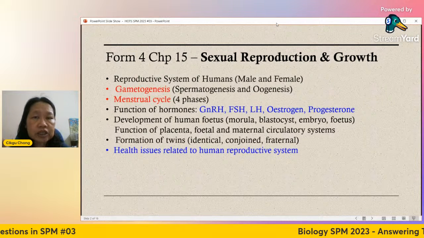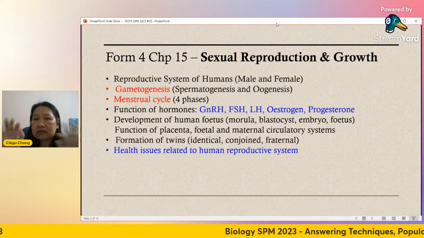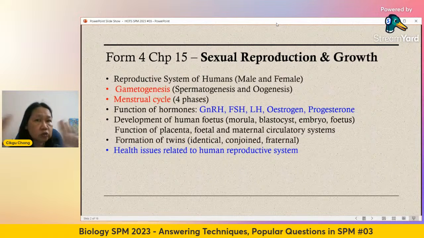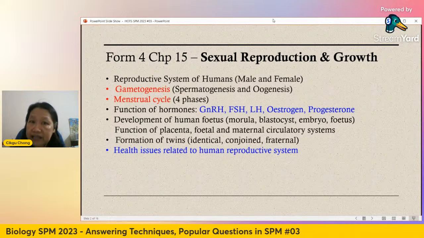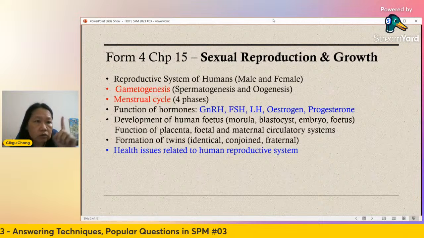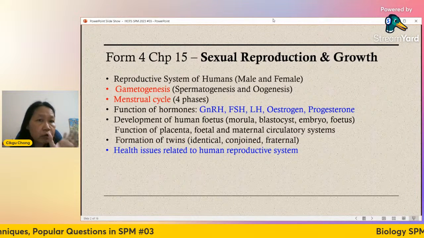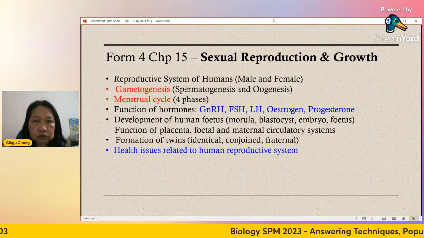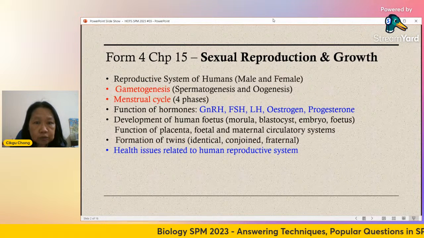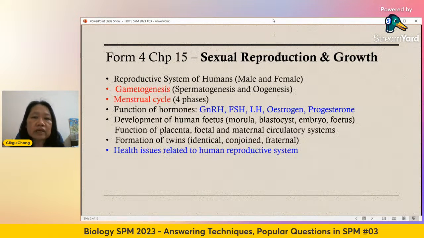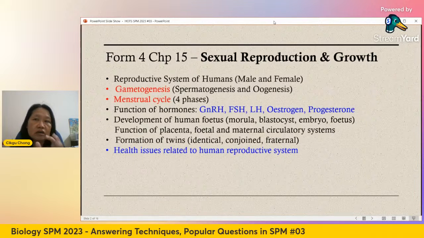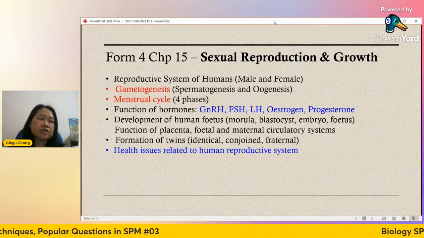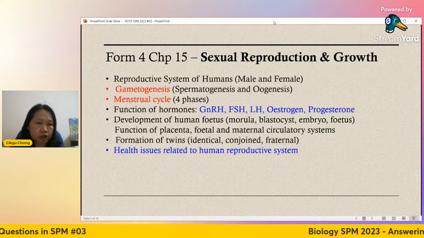So for fraternal twins, you have two placentas. The two placentas may be attached separately, so you can see clearly there are two placentas. But for identical twins, usually there's only one placenta. That's how you will see from the diagram. So if there is only one placenta, it is identical twins. If there are two placentas, most probably it is fraternal twins. Two separate fertilizations, and therefore they attach at two different places in the endometrium.